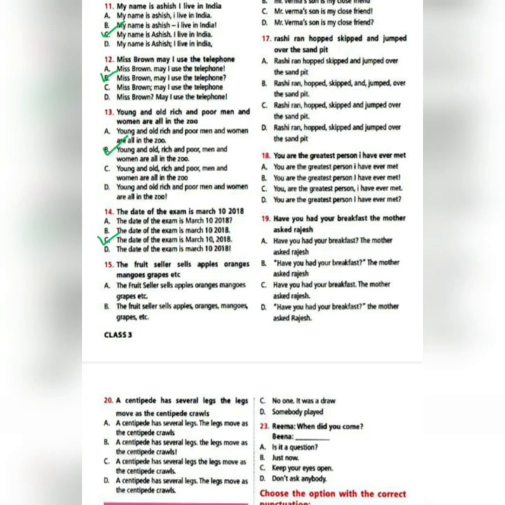Number 15. The fruit seller sells apples, oranges, mangoes, grapes, etc. And your correct answer is number B. The fruit seller sells apples, comma, oranges, comma, mangoes, comma, grapes, comma, etc. Because etc. is there in the sentence.